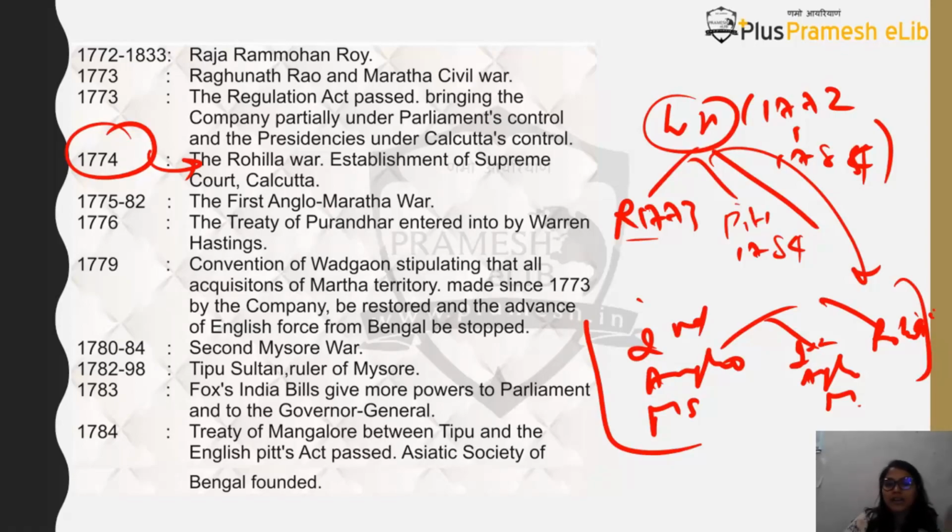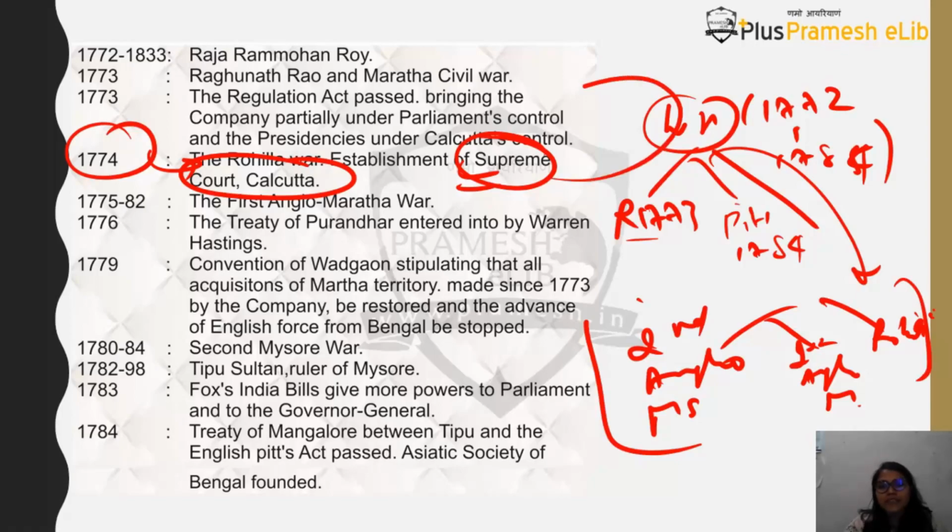Okay, and there is also the establishment of the Supreme Court at Calcutta. Now this Supreme Court is not the Supreme Court that we have today. This Supreme Court is only for solving the European matters and European affairs of the European people, not for Indian people. Basically the matters related to the company. And where did this Supreme Court get sanctioned from? From this Regulating Act of 1773.